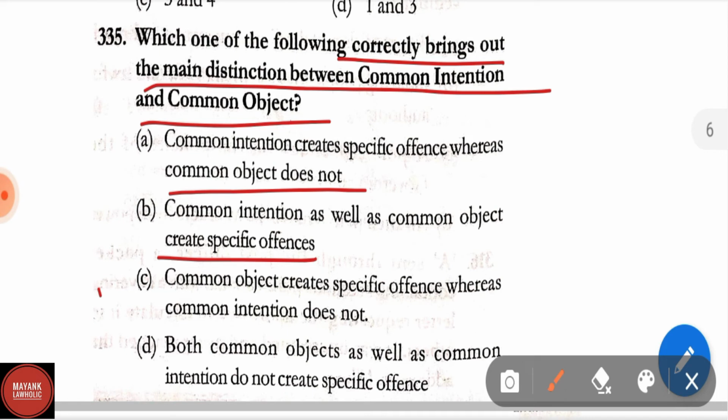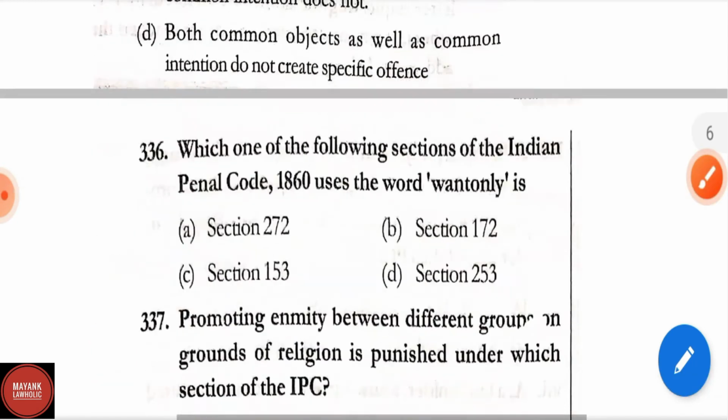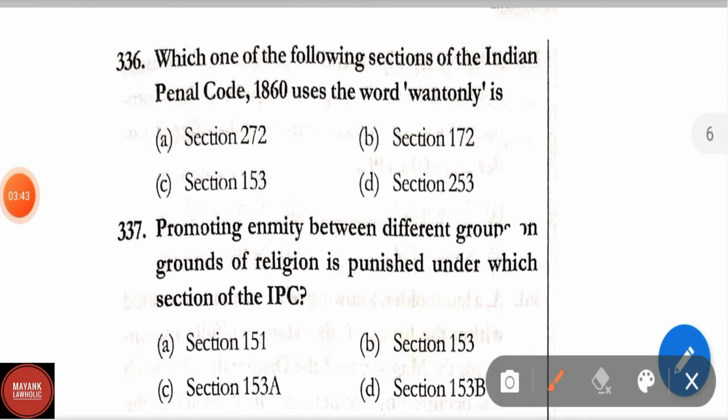In 335, the correct answer is option C, that is common object creates specific offence whereas common intention does not create a specific offence. This is the correct answer. Question number 336. Which one of the following sections of IPC uses the word wantonly? Options are section 272, section 172, section 153, section 253. Correct answer is section 153.